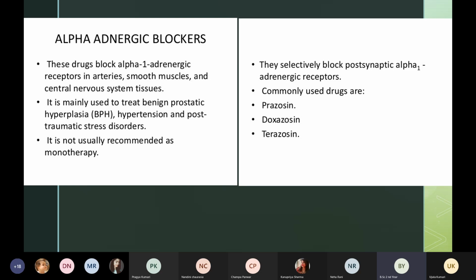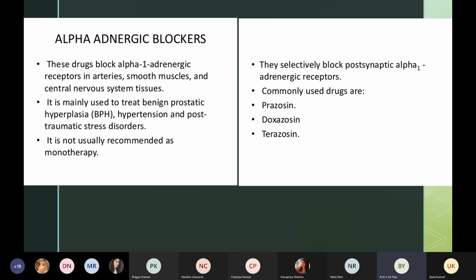These alpha adrenergic blockers are also very important with our blood pressure and our heart, because they block the alpha 1 adrenergic receptors, which are found in our arteries, in our smooth muscles, and also in our central nervous system tissues.